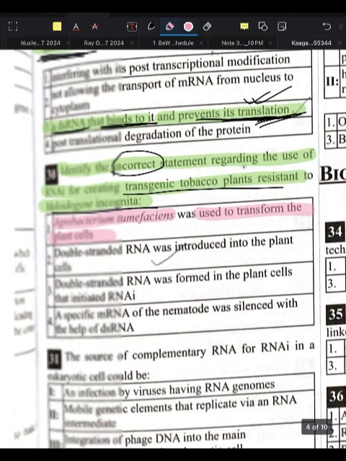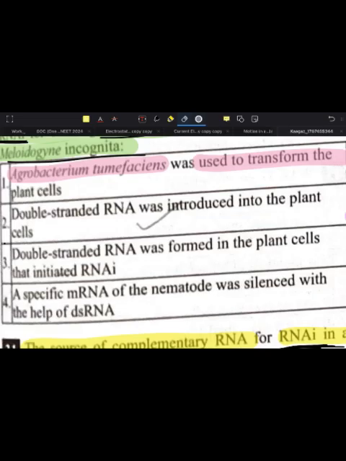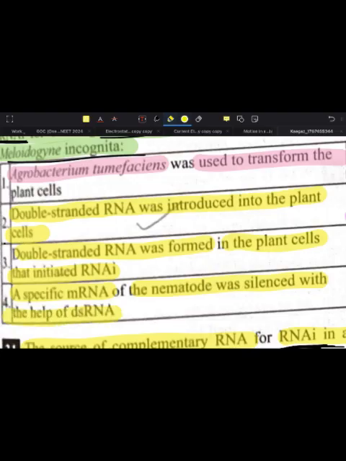Now, the second option says double-stranded RNA was introduced into the plant cell. The third option says double-stranded RNA was formed in the plant cell that initiated RNA interference. The fourth option says that a specific mRNA of the nematode was silenced with the help of double-stranded RNA.